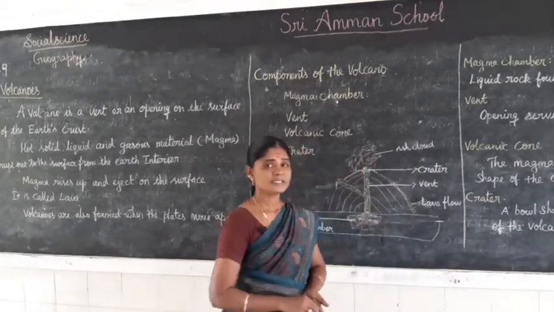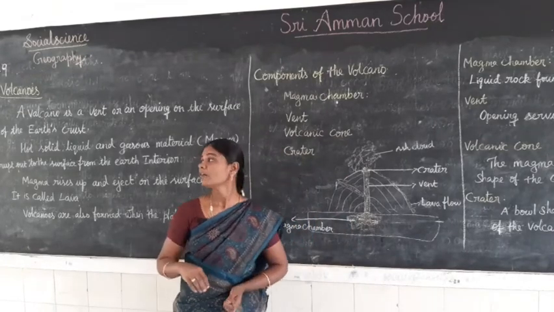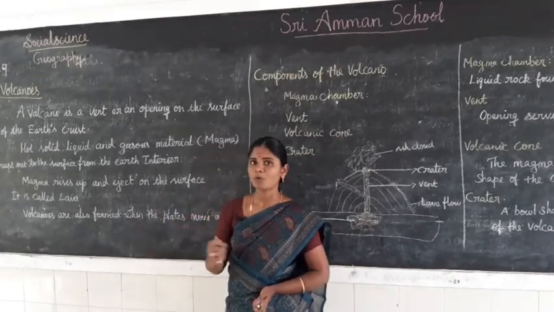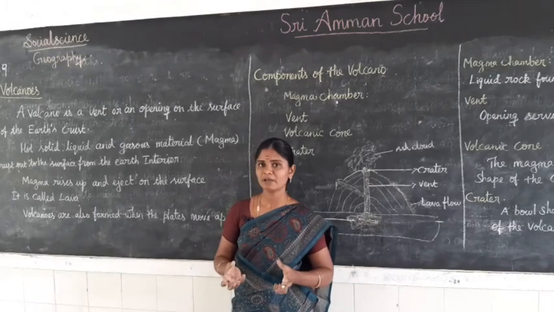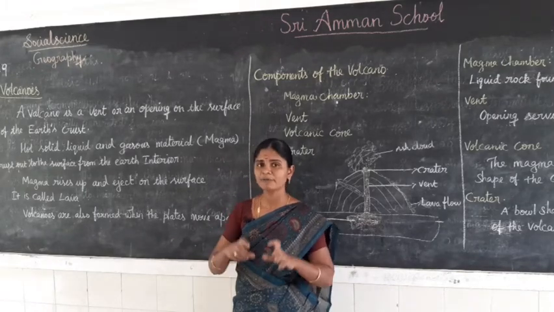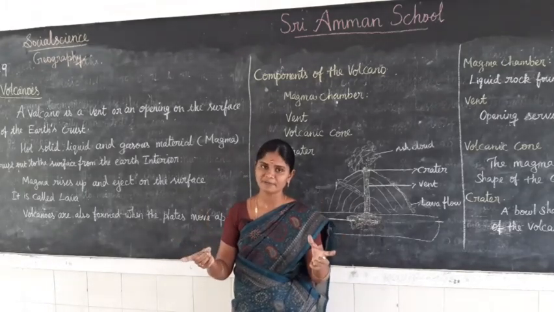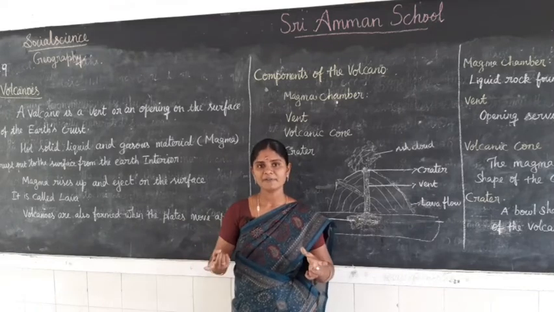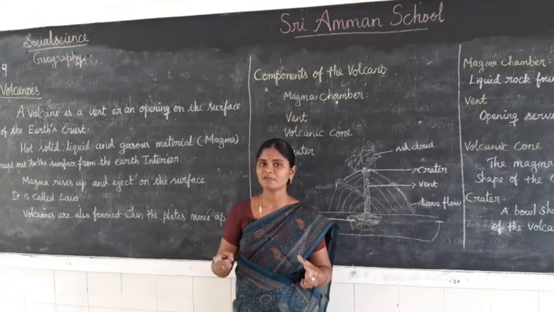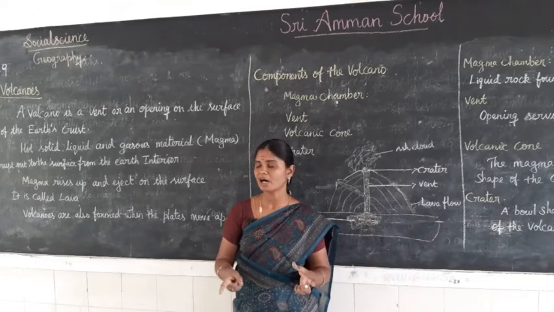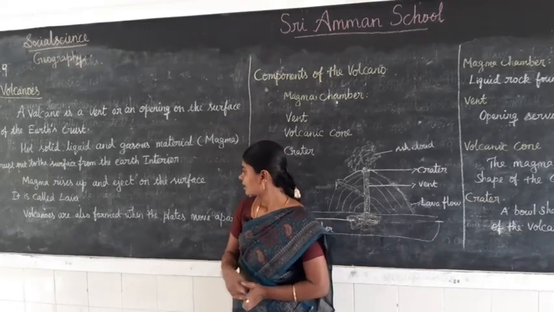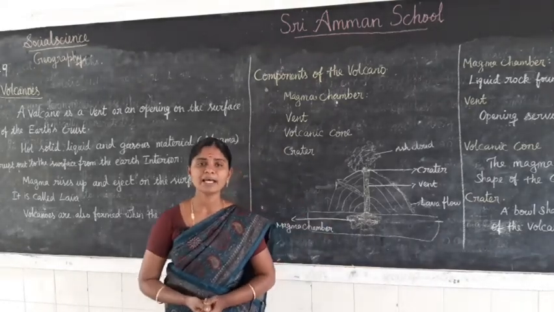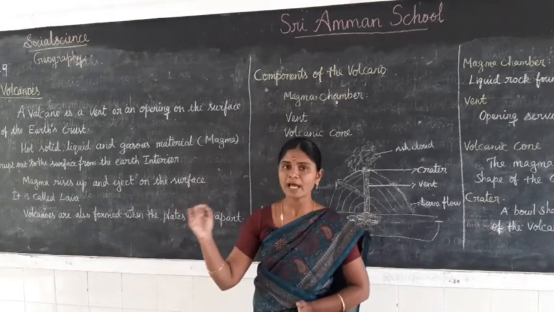Do you clear? A volcano is a vent or an opening through which the magma flows out on the earth's surface. On the surface of the earth, magma is called lava. Volcanoes are formed when the plates move apart.